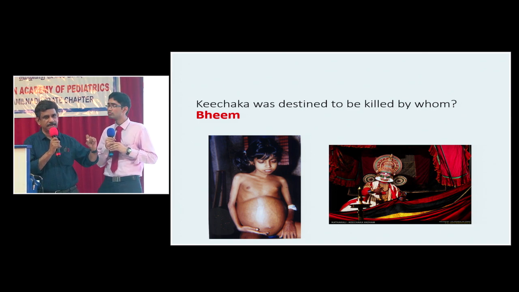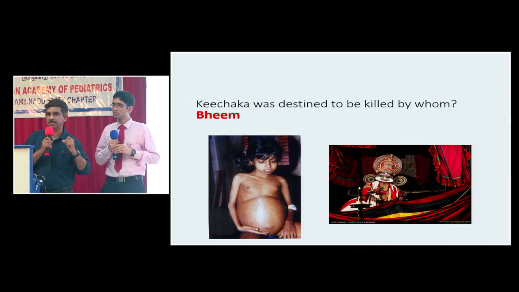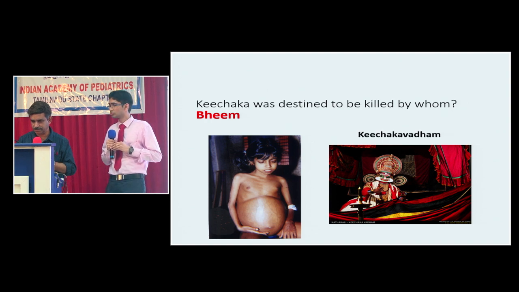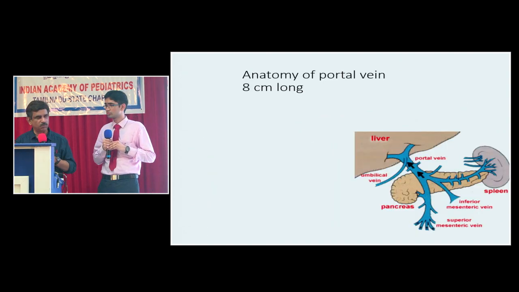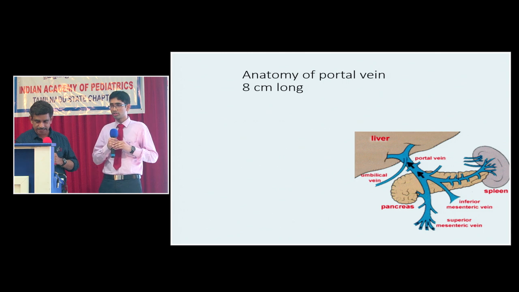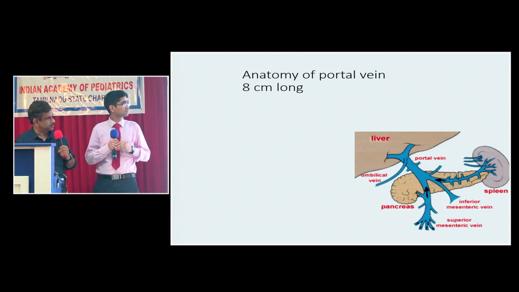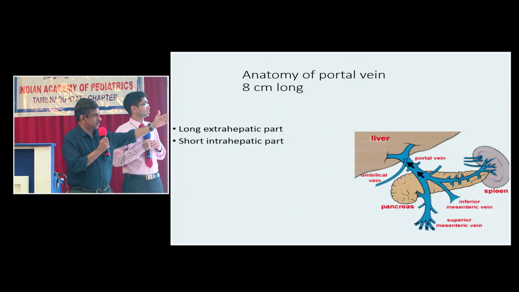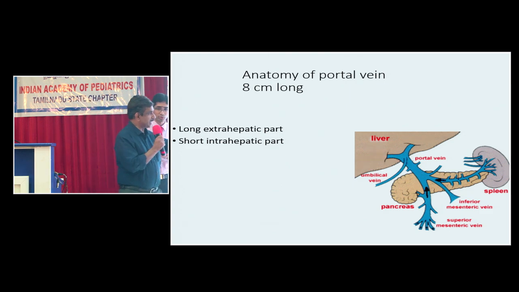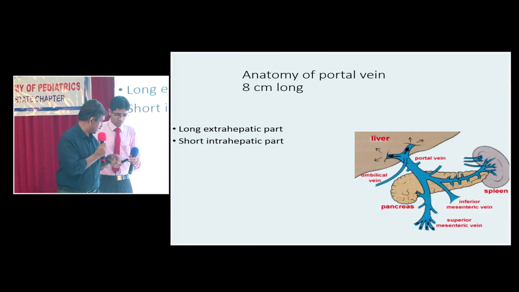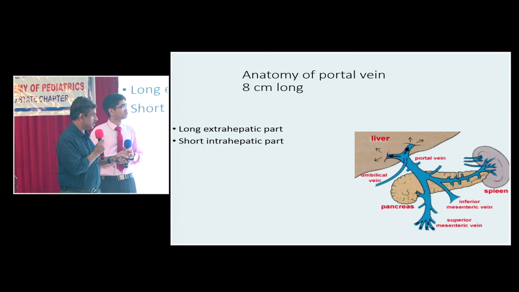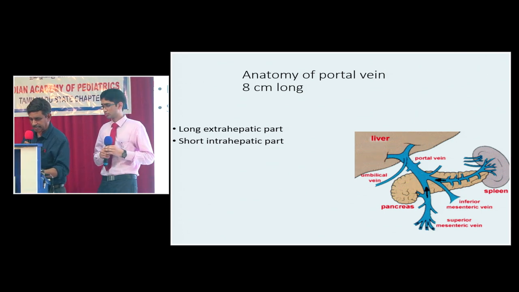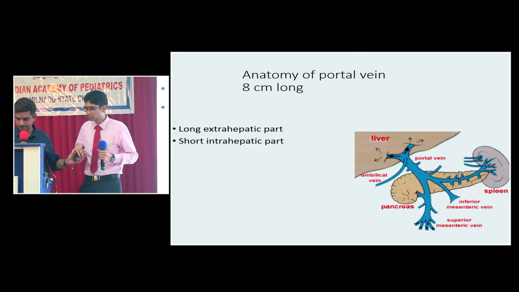If Keechaka is killed, Bhima is responsible. Similarly, if there are dilated anterior abdominal wall veins, the pathology has to be within the liver. It is intrahepatic portal hypertension. I will try to explain that further. The anatomy of the portal vein: what is its length? It's about 8 centimeters. It has 2 parts. It's got a long extrahepatic part and a short intrahepatic part. The intrahepatic part is divided into the left branch and the right branch. And the umbilical vein joins the left branch of the intrahepatic portal vein. Okay.